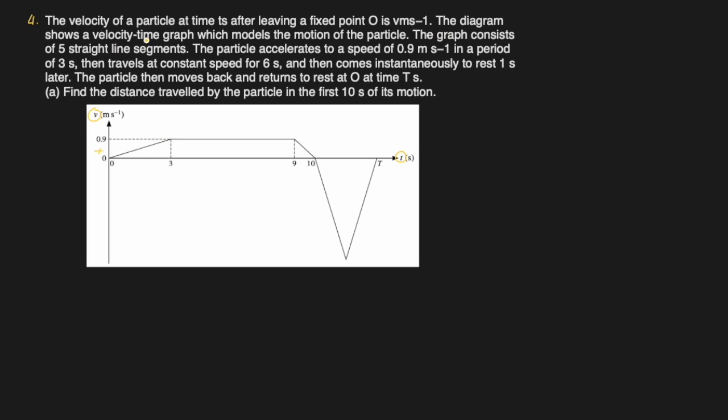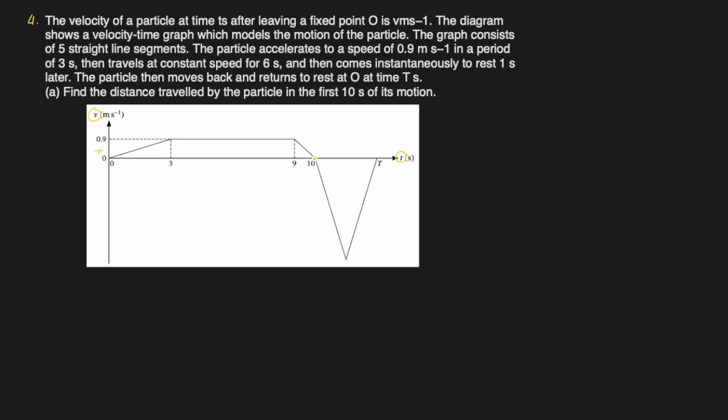The diagram shows a velocity time graph, which models the motion of the particle. The graph consists of 5 straight segments. You can count them, 1, 2, 3, 4, and 5. The particle accelerates to a speed of 0.9 meter per second. We can see that because the gradient of a VT graph is acceleration. In a period of 3 seconds, okay, then it's constant velocity after that. Then it decelerates, becomes stationary.